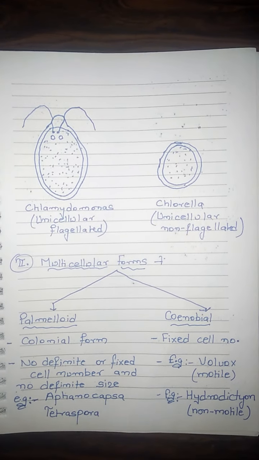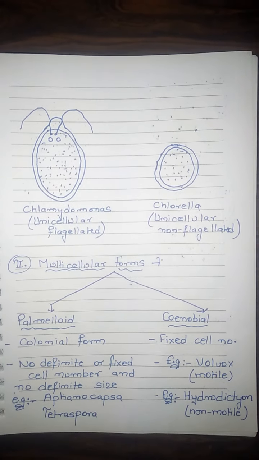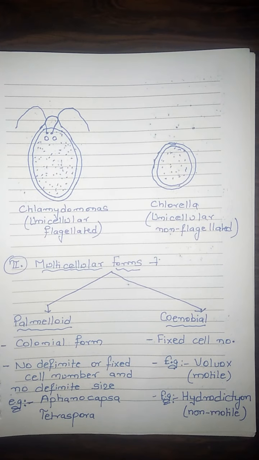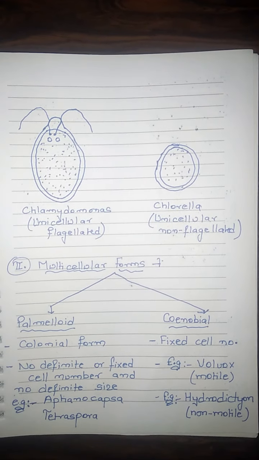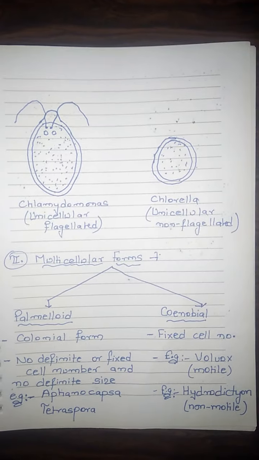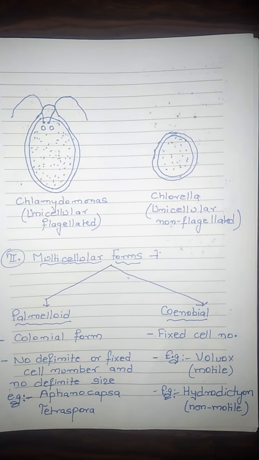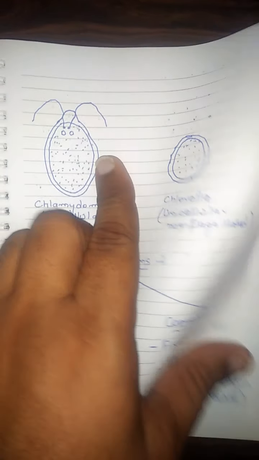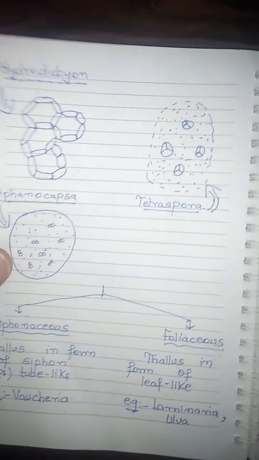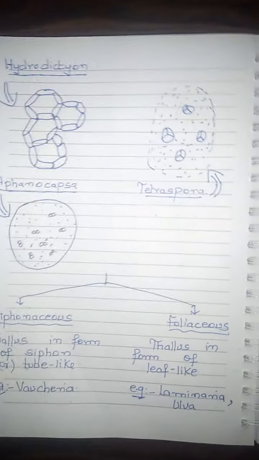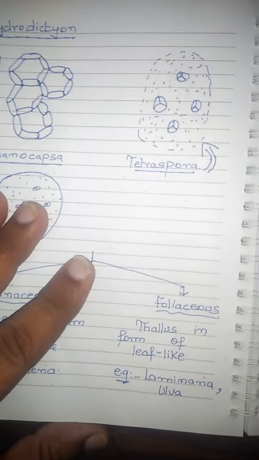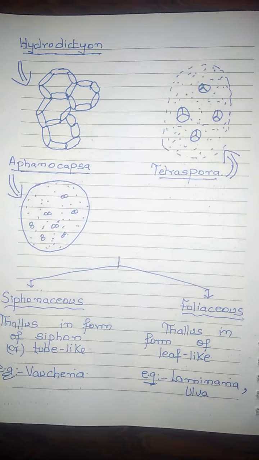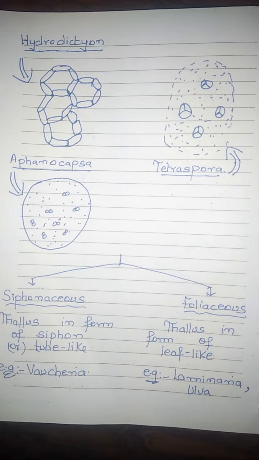While in coenobium, the cell number is fixed. How will you define coenobium? It means a form in which the cell number is fixed. Examples are Volvox, which is motile, and Hydrodictyon, which is non-motile. I have drawn the diagram also of Hydrodictyon. As you can see, Gloeocapsa and Tetraspora.